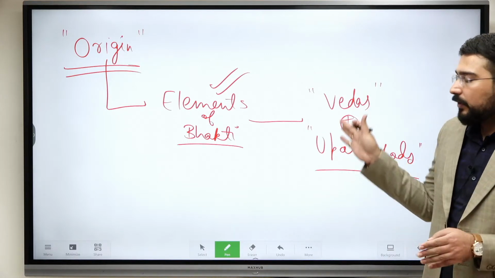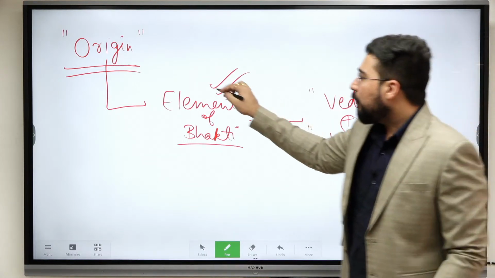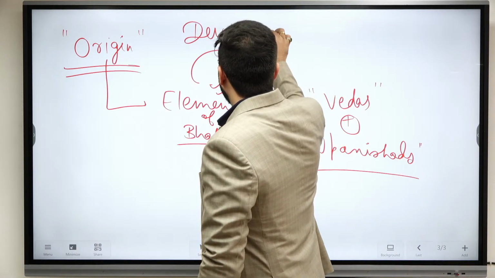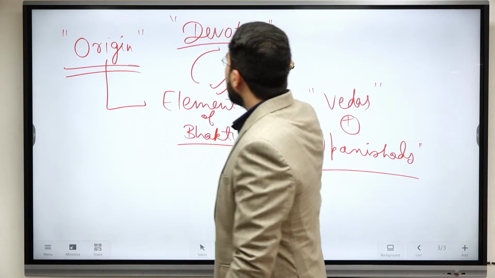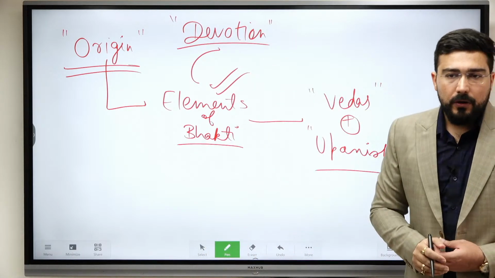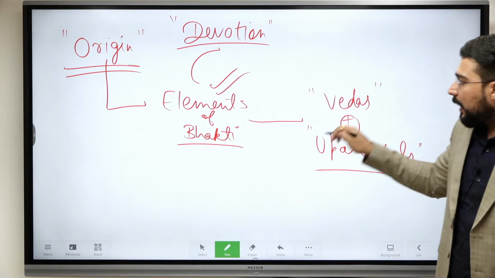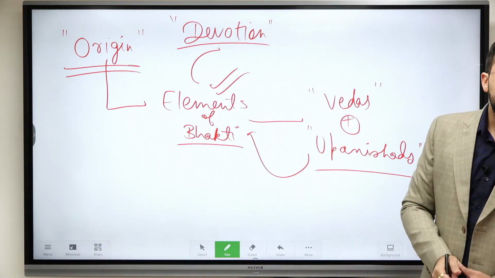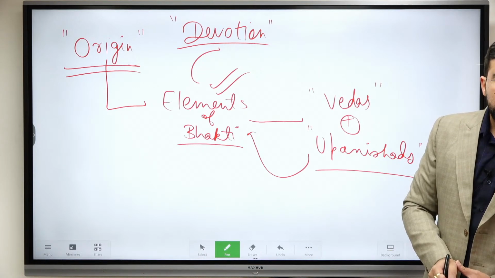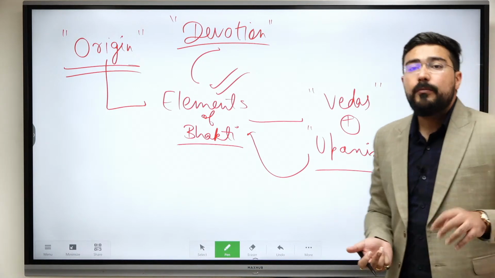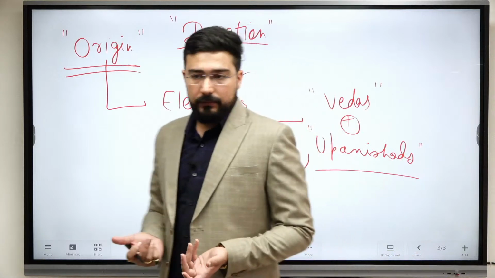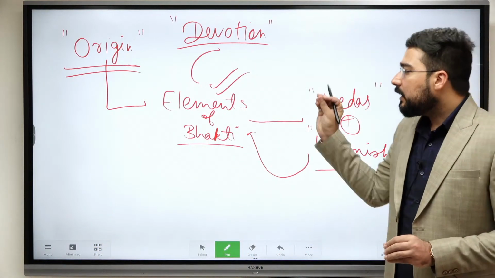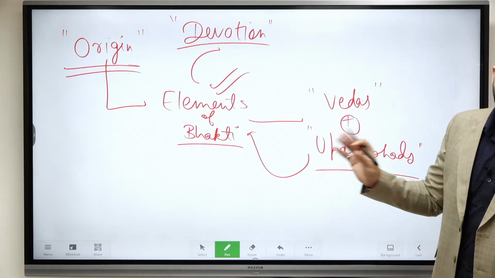Okay, but there was one fundamental difference also. Here the more important part was devotion, surrender to the Supreme God. So that is one difference, but the element of rejecting the rituals started from the Upanishads itself. So it is not so that the idea of bhakti was new altogether. Certain elements of bhakti can be seen in Indian culture from the beginning itself.